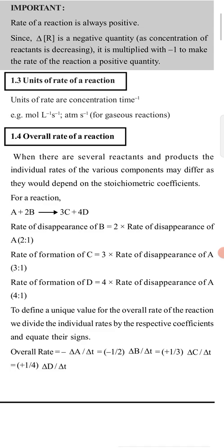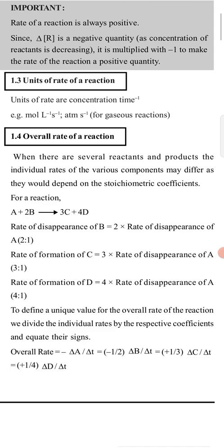B is present as 2 and A is present as 1. Stoichiometric coefficient for C is 3, and for D it is 4.